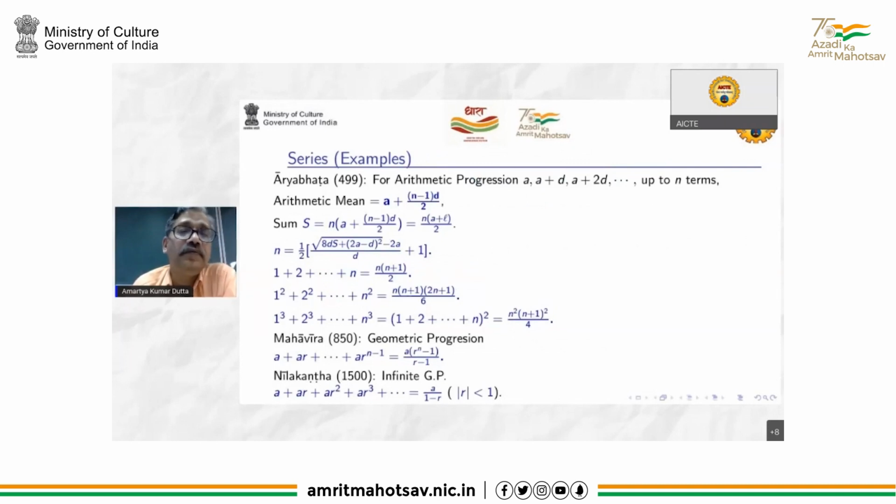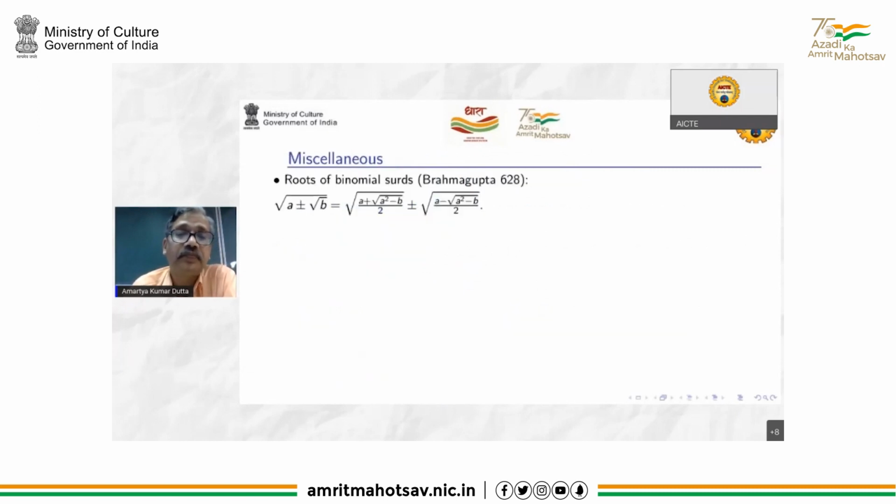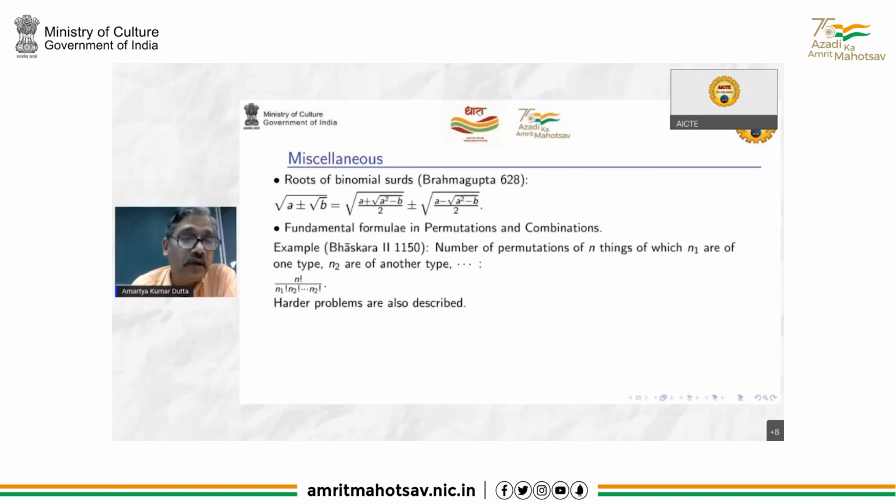Thus, in school, we see various series, AP, GP, all these things are there. This is even before Brahmagupta, but not in the form of symbols, in terms of words. AP series, sum of squares, sum of cubes, GP, even infinite GP in Nilkantha. Then you see roots of binomial sorts are given. There have already been lectures on combinatorics in India, so I'm not emphasizing it, but there are many results, like the number of permutations of n things, of which n1 are of one type, n2 of another type, etc. Harder problems are also described.